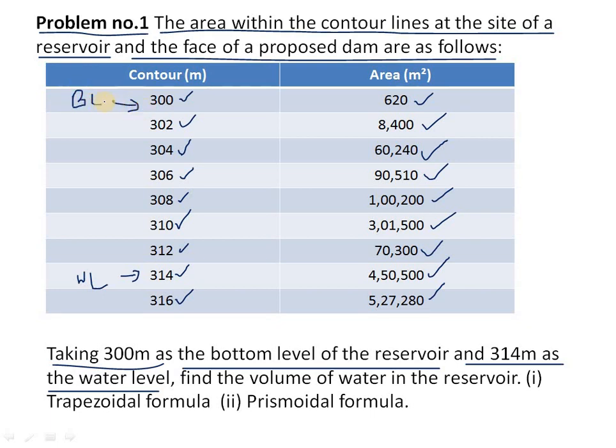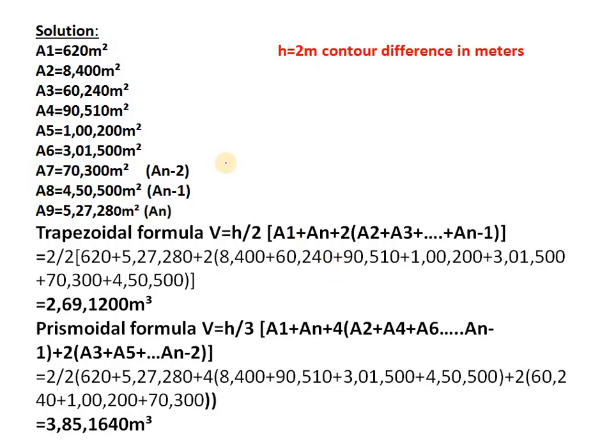That means dead storage: 300 is the dead storage level of the water. So find the volume of water in the reservoir by using the trapezoidal formula and the prismoidal formula. We have to calculate how much water will be stored in the reservoir. So let us see.